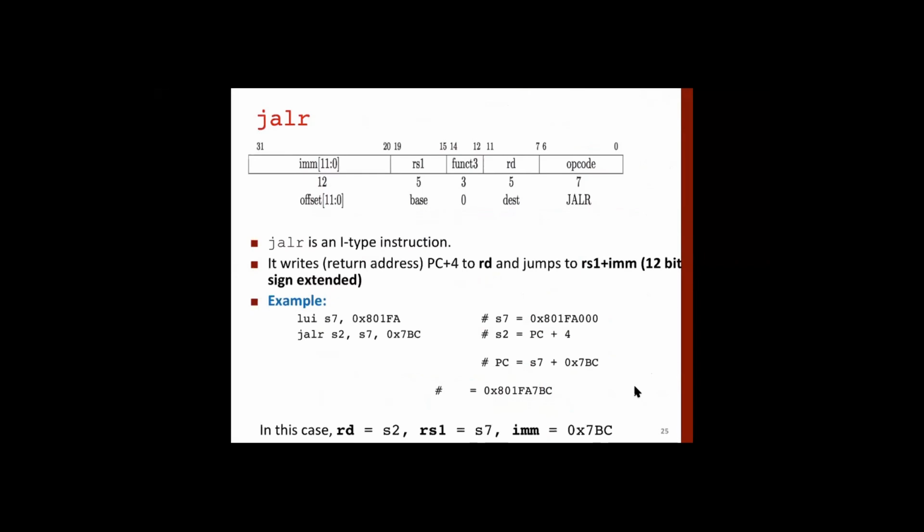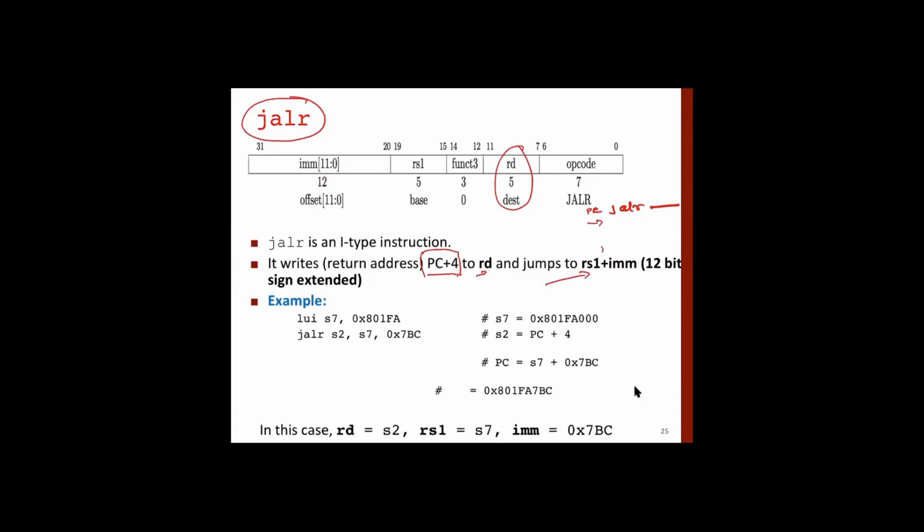Okay, so it's a jump and link type, and then we are using a register. When we are using link, it means that we have to save the return address in RD. So it writes the return address, that's PC plus 4, because the JALR instruction is 4 bytes wide, and the next instruction address will be the value of PC plus 4. Move this to RD, and then jump to,